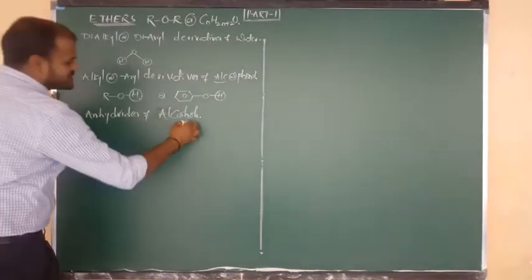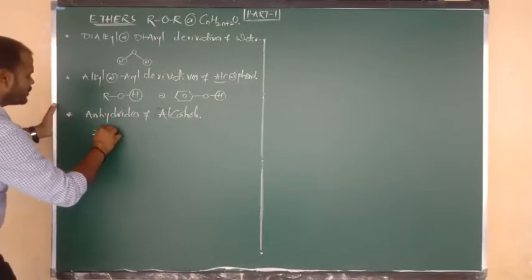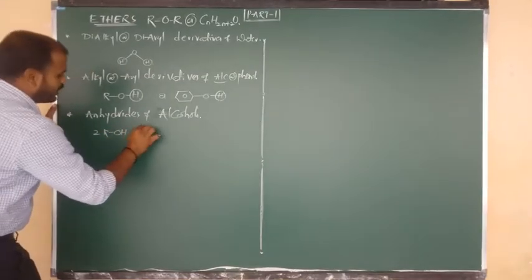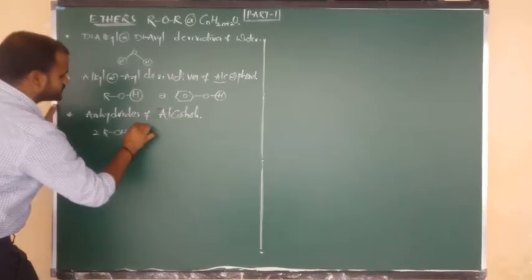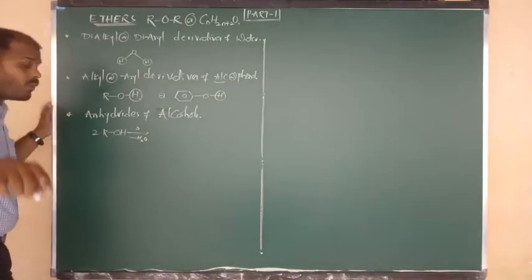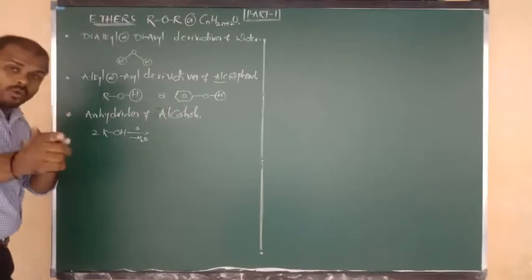Okay, let me explain. First of all, what is the formula of alcohol? ROH, but I want to consider here 2 moles of ROH. Simply upon heating, suppose it loses the water molecule. What are we removing, beta? We are removing water. Because you want the anhydrous form, we have to remove water from the alcohol.